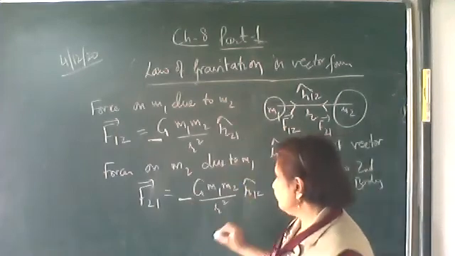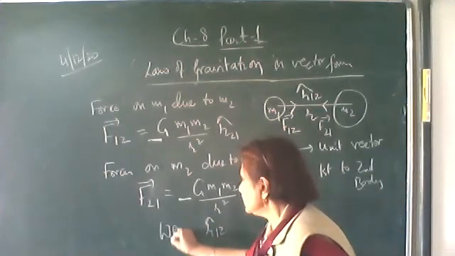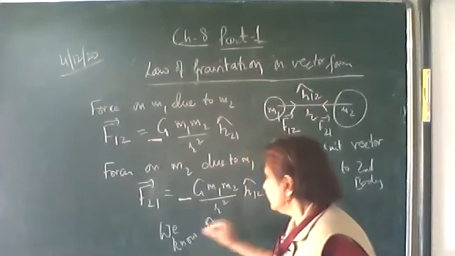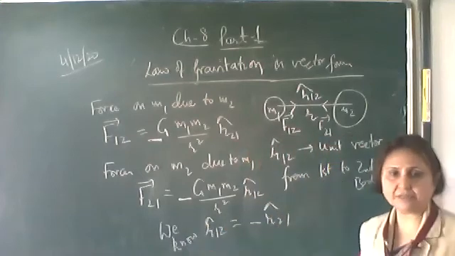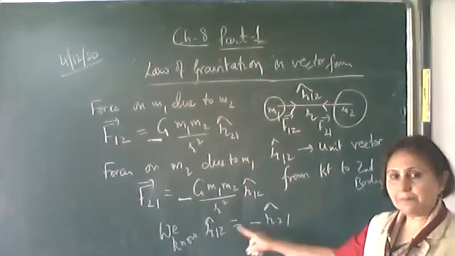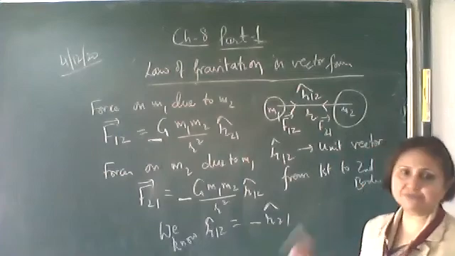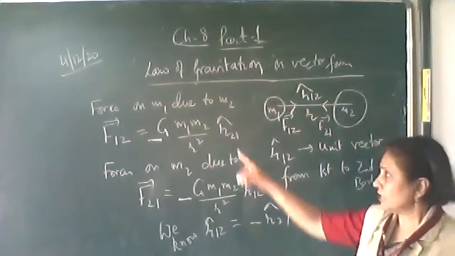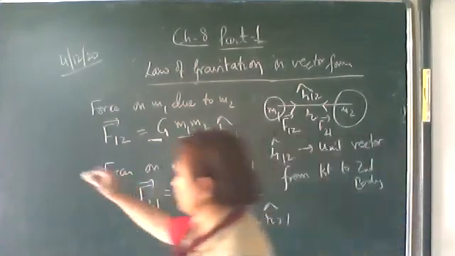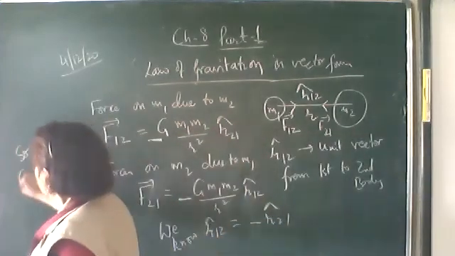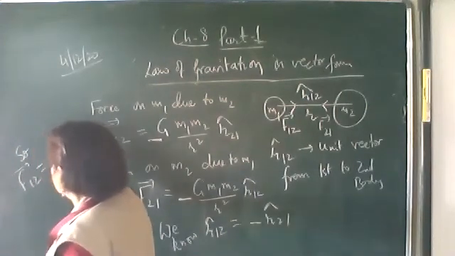Now here we see the R12 unit vector. In vectors, we have already studied that the R12 unit vector is negative of the R21 unit vector. Both are unit vectors, both have magnitude unity, only the direction of these two vectors is opposite. If these two are opposite, it means F12 vector is minus of F21 vector.